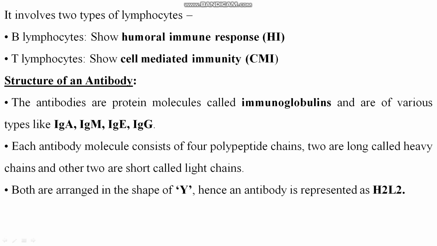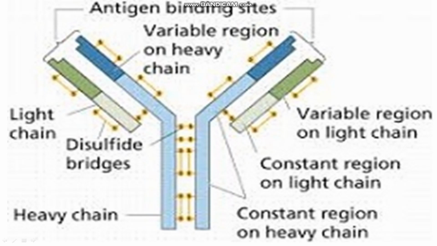The structure of an antibody. The antibodies are protein molecules called immunoglobulins and are of various types like immunoglobulin A, immunoglobulin M, immunoglobulin E, immunoglobulin G. Clear? Each antibody molecule consists of 4 polypeptide chains. 2 are long, called heavy chains, and 2 short chains are called light chains. Both are arranged in the shape of Y. That's why this is called H2L2. H resembles heavy, L resembles light. Two heavy chains, two light chains.